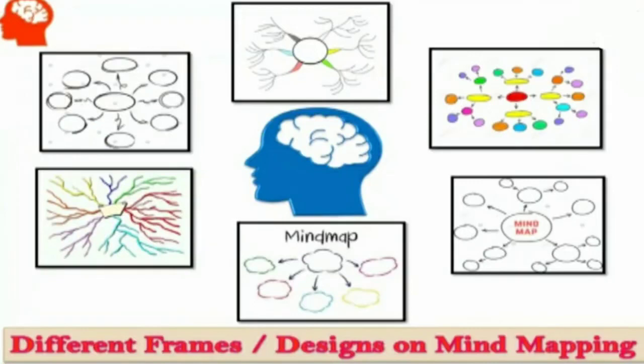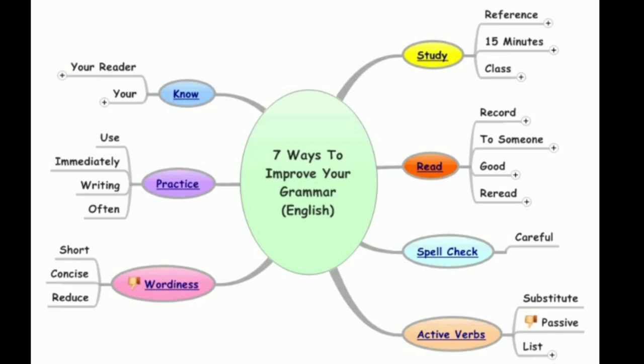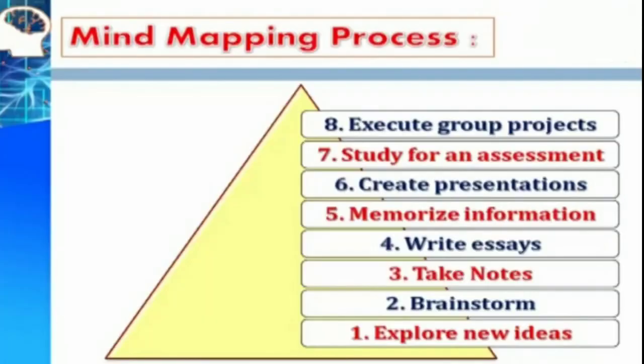Now have a look at different frames and designs which can be used for mind mapping. In order to explain the ideas in your graphical presentation, you can make use of circles, clouds, balloons, branches, as well as you can use color codes and visual signifiers, that is signs. You can have a look at this picture of how the 7 ways to improve your grammar are explained in a graphical representation.